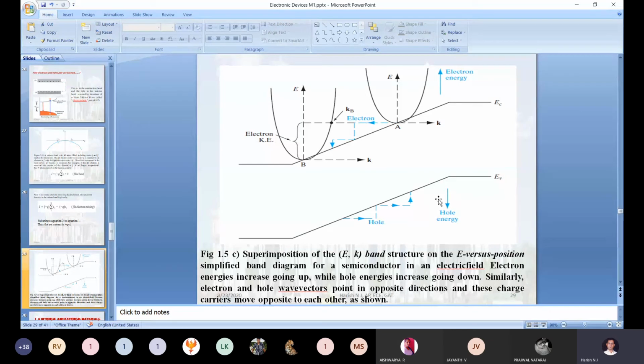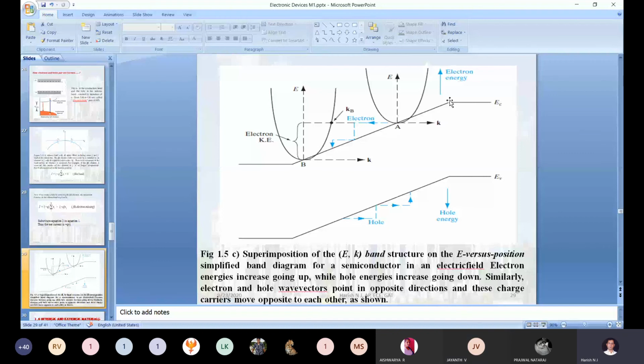Both are the same? No, sir, they are in opposite directions. Yes, it will be in the opposite direction. From this graph, one thing we got to know is that the electron energy keeps on increasing when the electron moves in the upward direction. But the hole's energy increases when the hole moves in the downward direction.